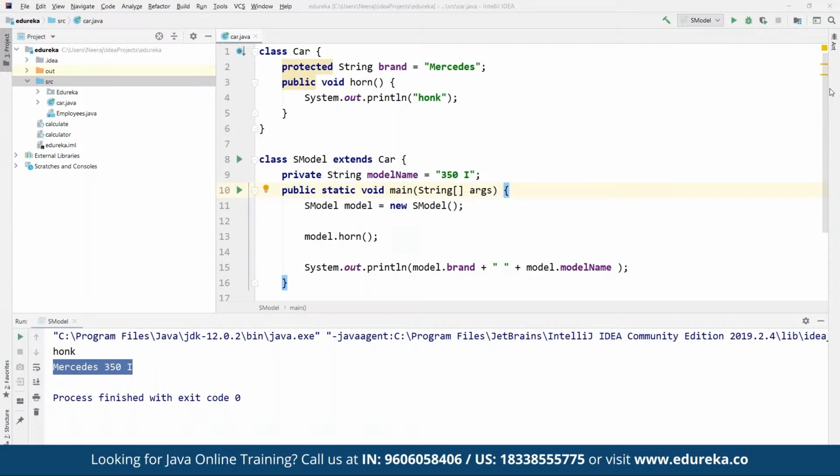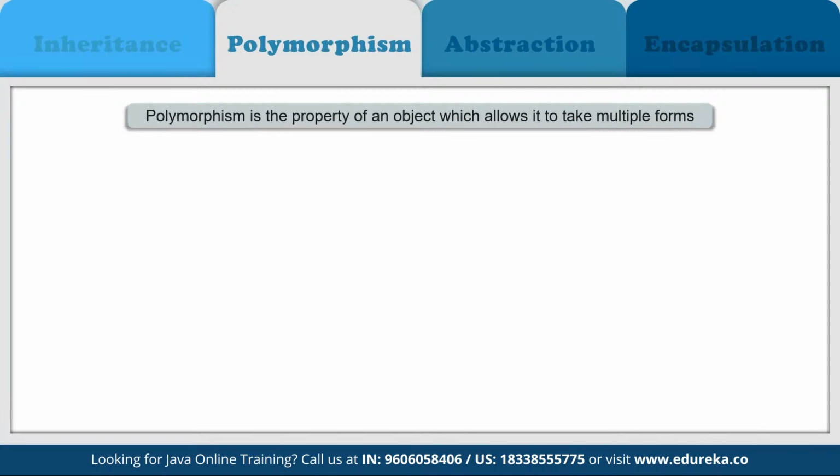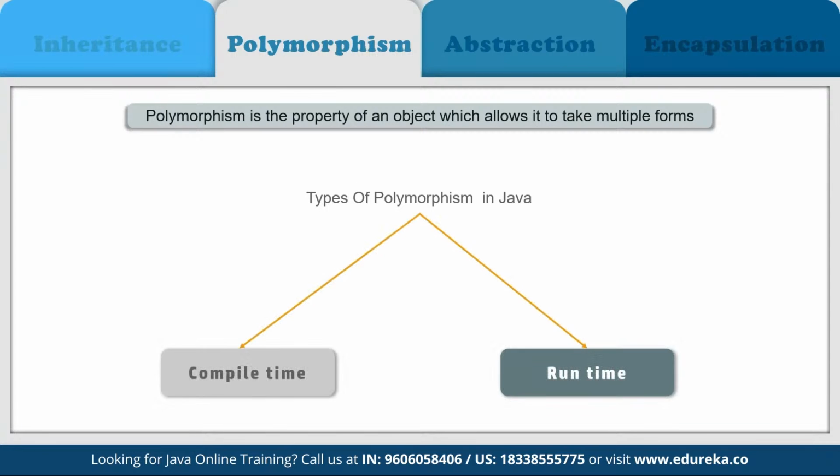So after inheritance, we have something called polymorphism. When we talk about polymorphism, it simply means taking many forms, literally, where poly means many and morph means forms. It is basically the ability of a variable, function, or object to take on multiple forms. In other words, polymorphism allows us to define one interface or method and have multiple implementations defined. We can understand this by referring to a small real life example.